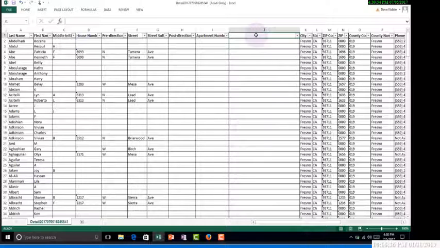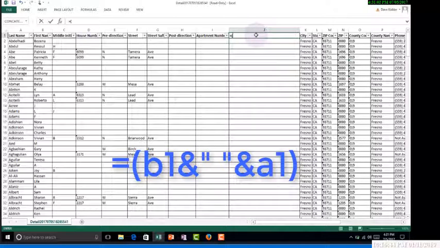So I'm going to show you how the formula looks. I'm going to put equal in, which tells Excel, you're going to write a formula now. I'm going to put a bracket, and then I'm going to click on the very first cell that I want, which is first name. I'm going to put an ampersand, and now I want to put a space between the first name and the last name.